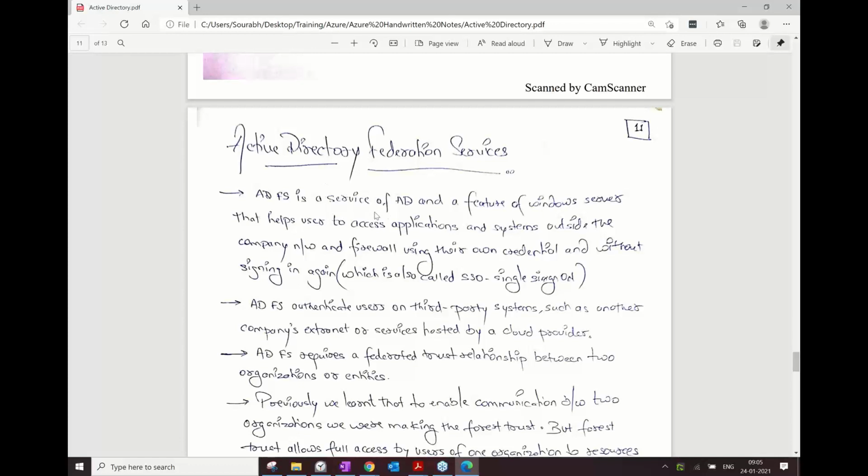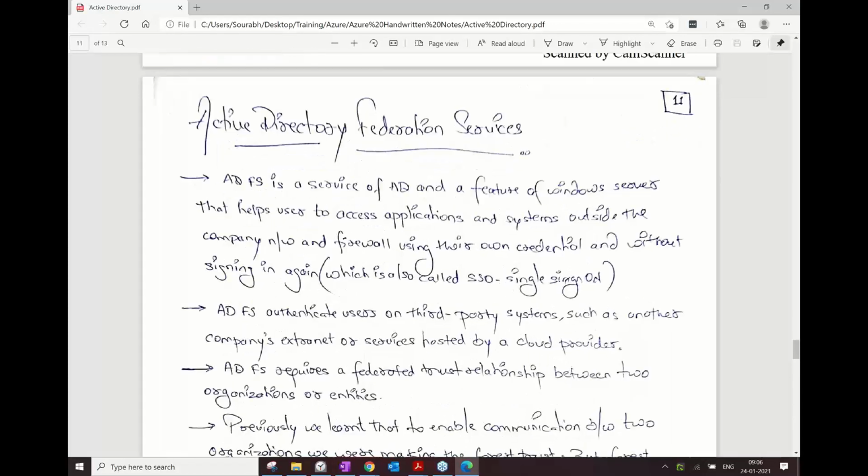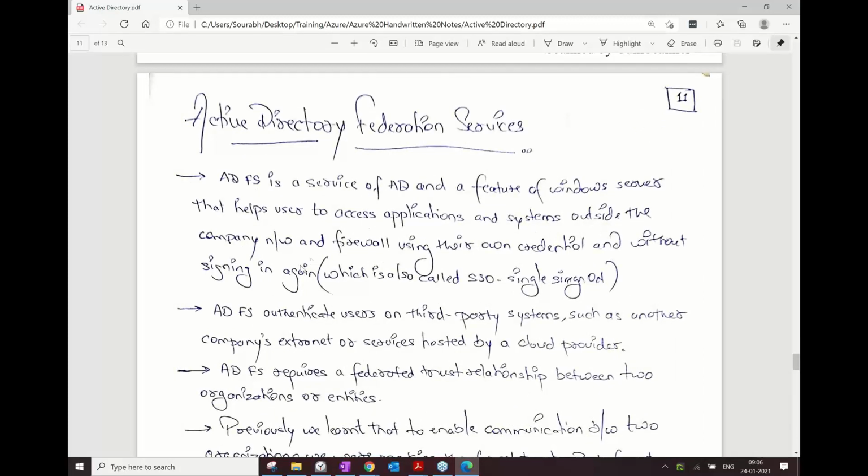ADFS is a service of AD and a feature of Windows Server that helps a user to access applications and systems outside the company network and firewall using their own credentials and without signing in again. So not only is it giving you single sign-on, but also making sure you do not have to remember multiple usernames and passwords. Your same username and password which you have in the identity provider, that is given by your organization, can be used to access anything.